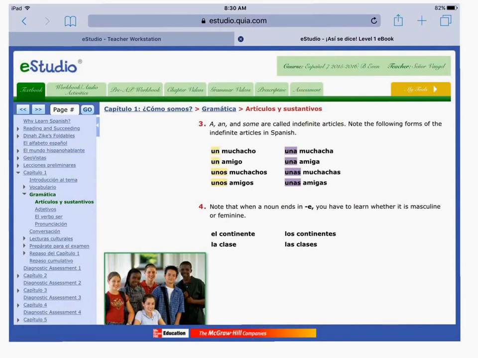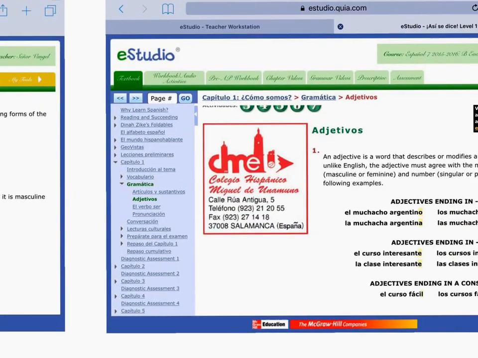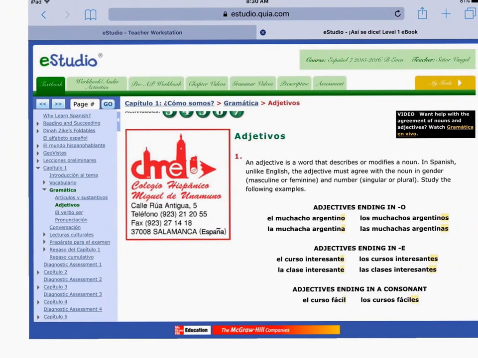So now we're going to jump down a section here. We're going to go to adjetivos, the adjectives. Okay? So this is the next extension of the masculine, feminine, singular, plural thing, because adjectives are attached to nouns as well. So that means they have to also be masculine, feminine, singular, plural. So let's take a look at this. It says it's a word that describes or modifies a noun.